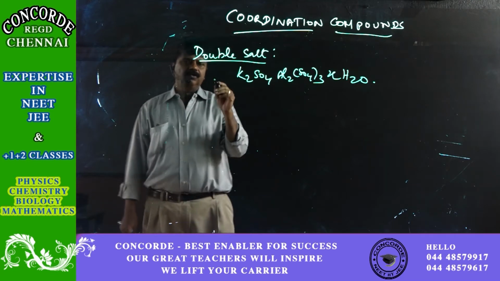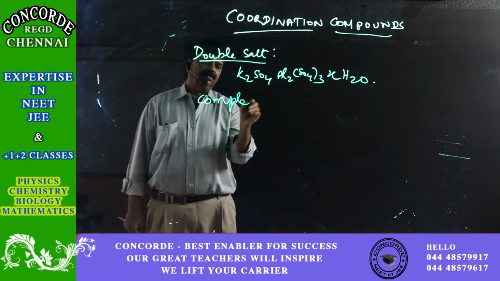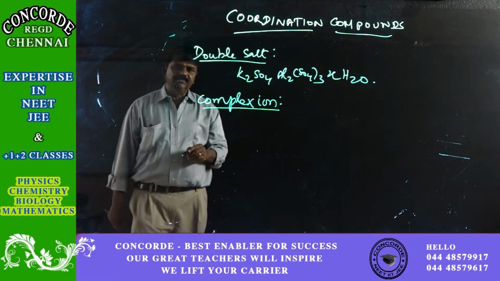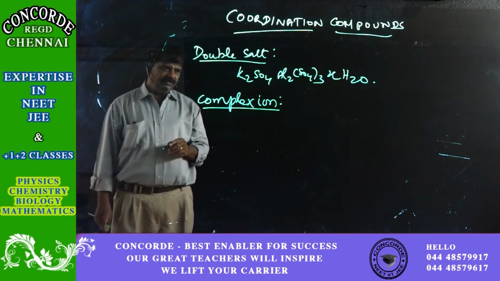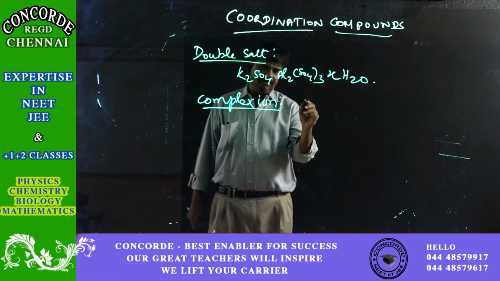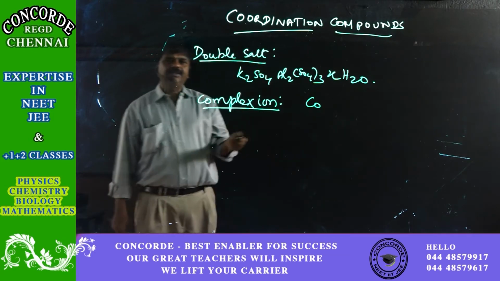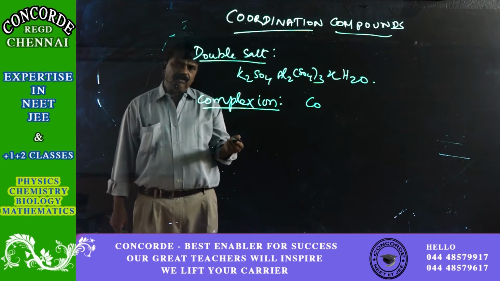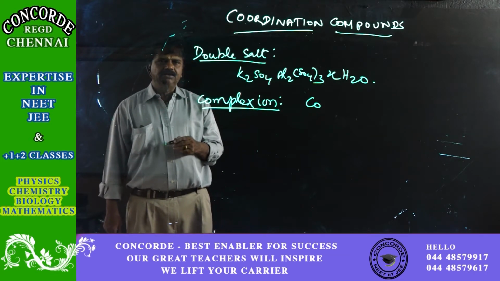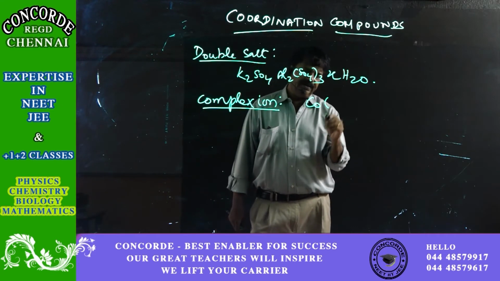Now, what is a complex ion? A complex ion consists of a cation, that is a metal ion, to which either neutral molecules or any other ions are added.